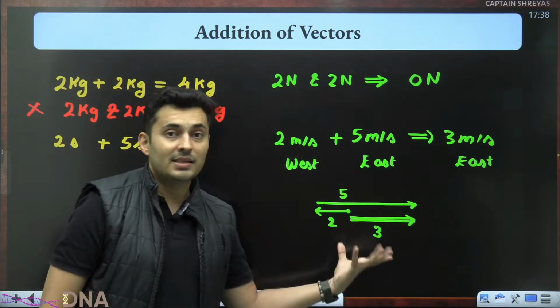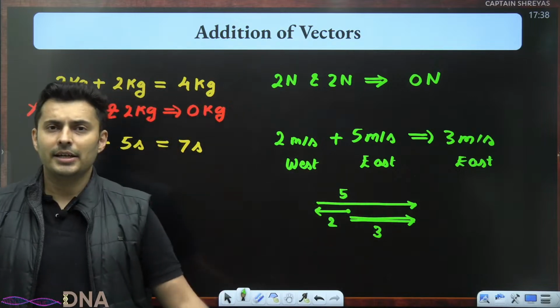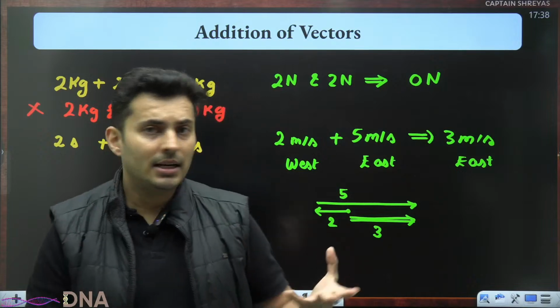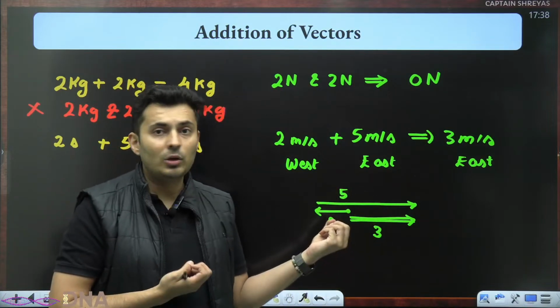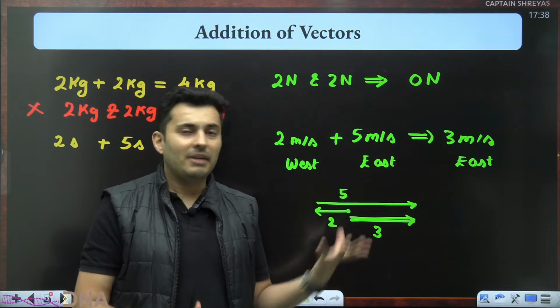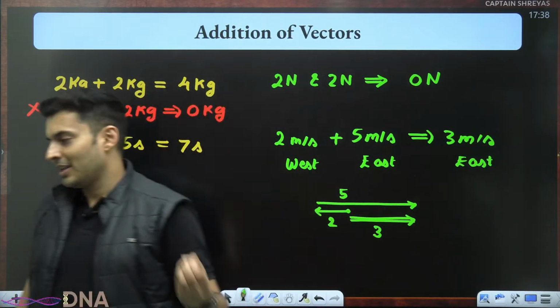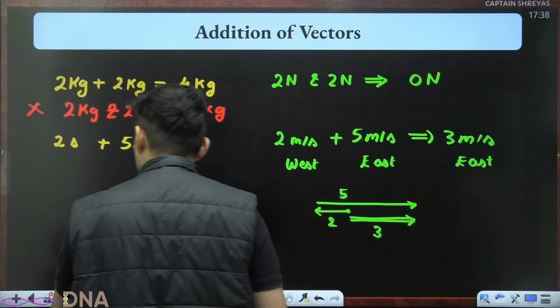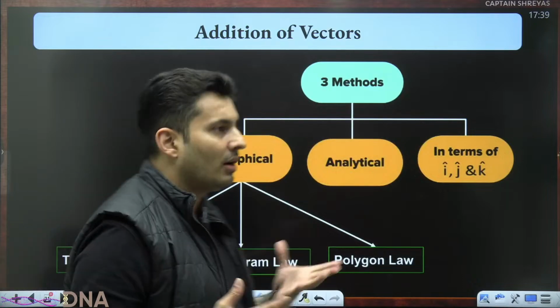So this is what exactly vector addition is all about. It's about understanding or taking into account the direction. Yes, there is direction also. So that is why I have to be a little bit careful. Yep, correct. So there are multiple ways of adding vectors.